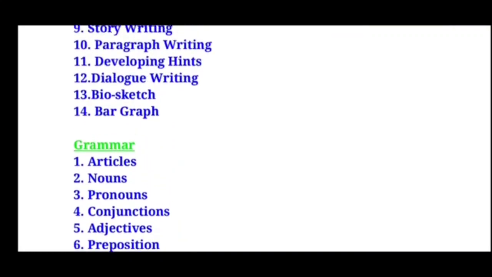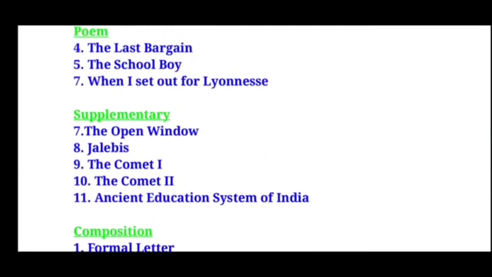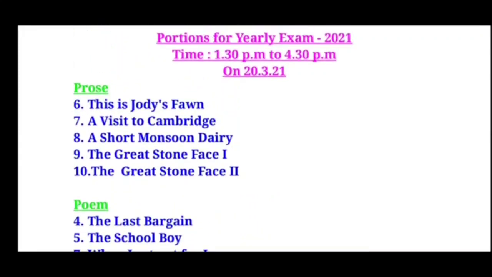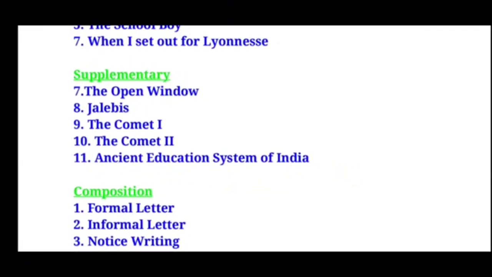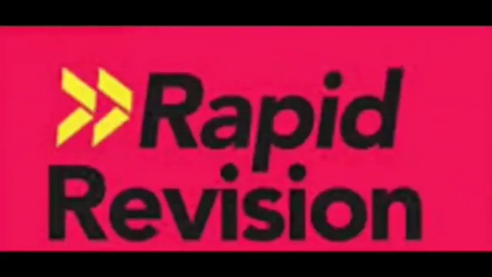So these are the 14 grammar chapters we are going to have for our yearly examination, 14 compositions, and 7 to 11 supplementary, 4 to 7 poem, 6 to 10 prose. This is the portion for our yearly examination, children. Children, in today's session, let's revise the summaries and the question answers for the supplementary reader. Let's move on to the rapid revision of the portions for the yearly examination.